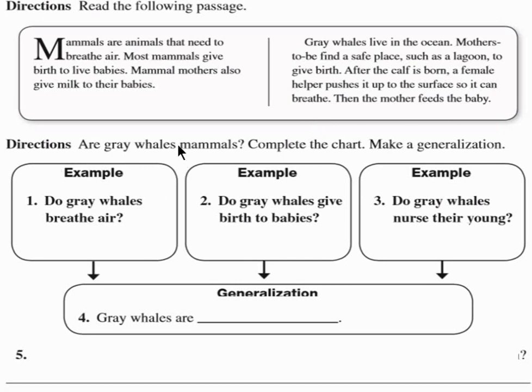Directions. Are gray whales mammals? Complete the chart. Make a generalization. Number 1. Do gray whales breathe air? Yes or no? The answer is yes. Question number 2. Do gray whales give birth to babies? What do you think is the answer? Give birth. So the answer is yes. Number 3. Do gray whales nurse their young? Yes.